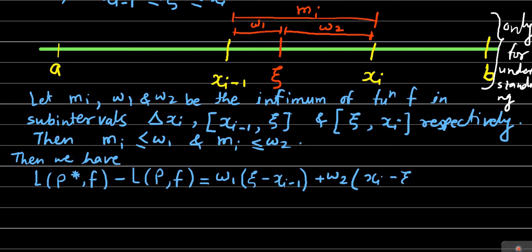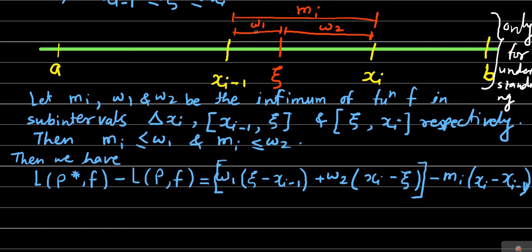This is for the partition P star. On the partition P star, the part of the lower sum is this much, and from that we have to subtract the lower sum part on the partition P, which is only one term, mi into delta xi, and delta xi means xi minus xi minus 1. So this much is only the remaining part.